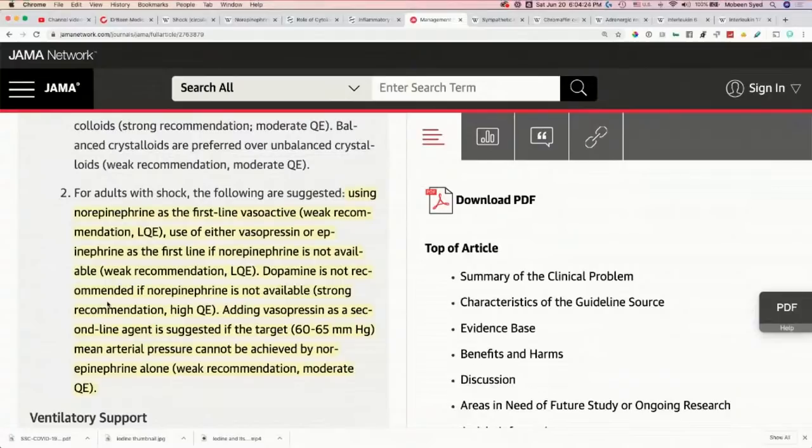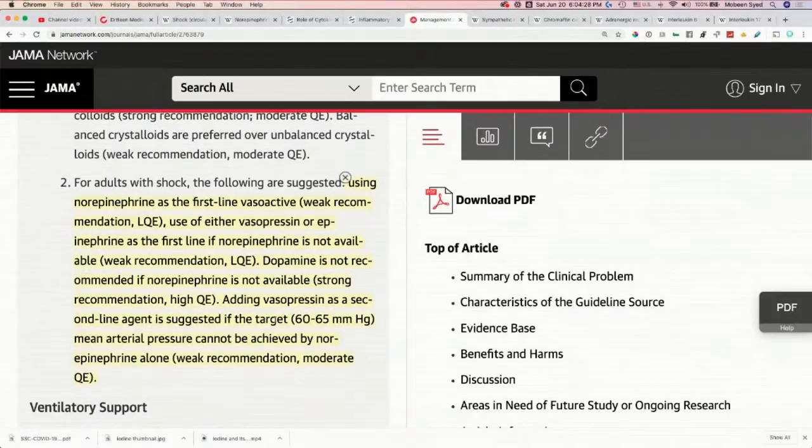I just want to build a context here. Adding vasopressin as a second-line agent is suggested if the target of 60 to 65 millimeters of mercury mean arterial pressure cannot be achieved with norepinephrine alone. So what they're saying is that if you're giving norepinephrine and the mean arterial pressure is not maintained to the goal that we want, then you can add one more drug to it.